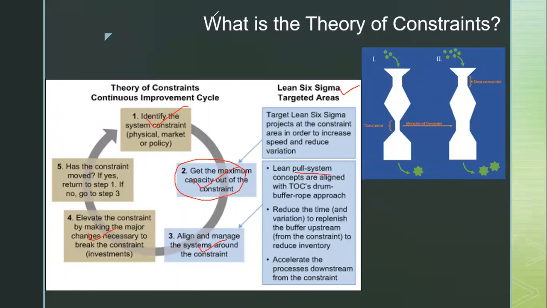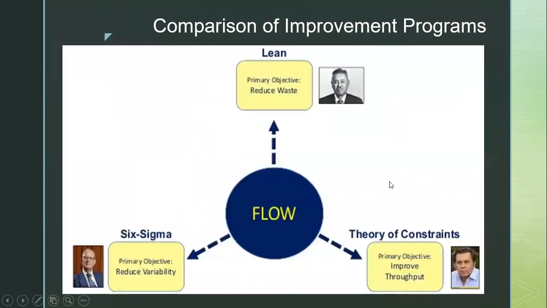So you can apply these three programs at the same time, because all three programs are about improving the flow of the product, but from different perspectives, or you can say different angles. They are using different routes to reach a single point, that is to satisfy the customer.